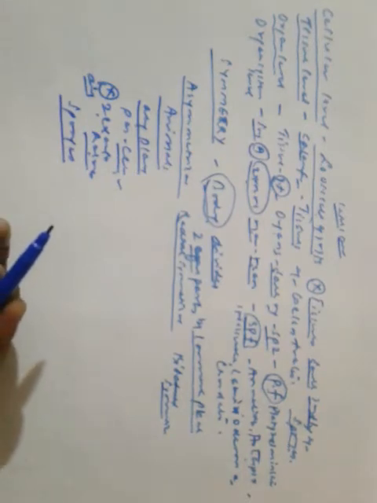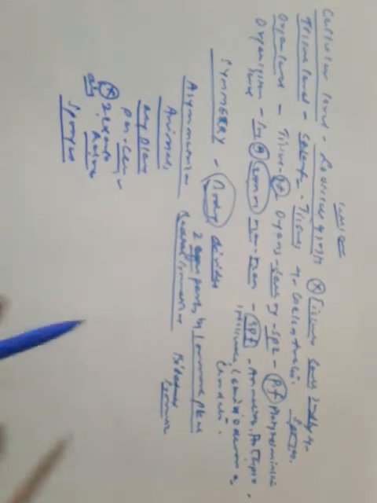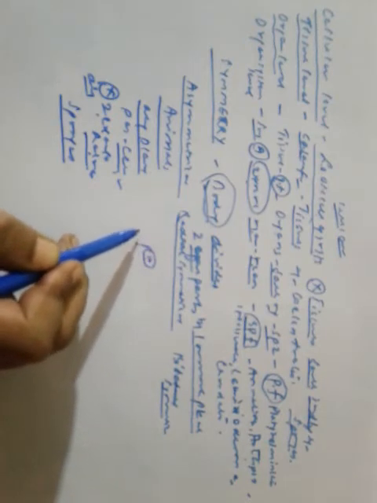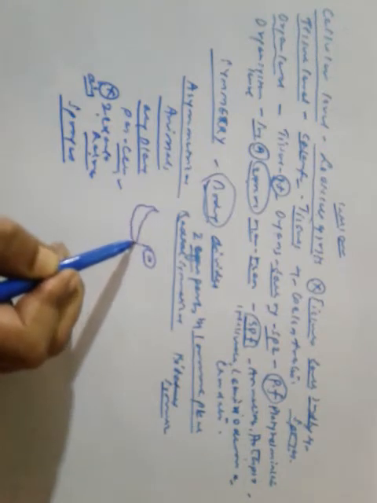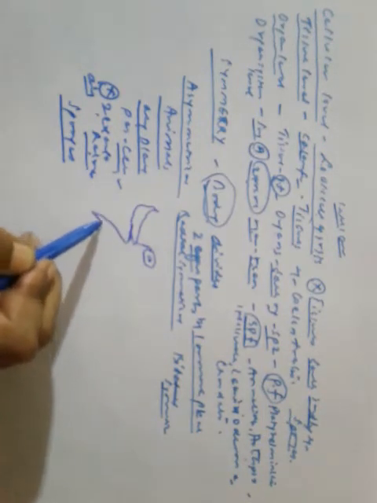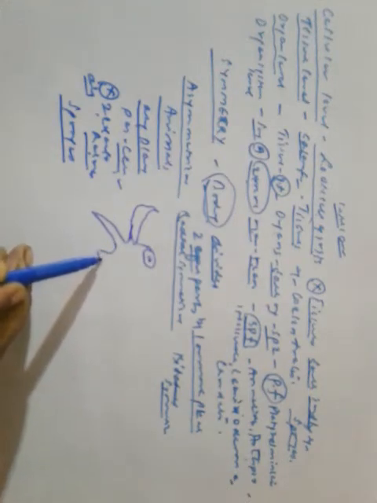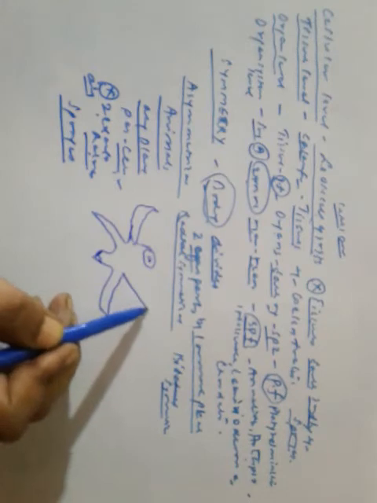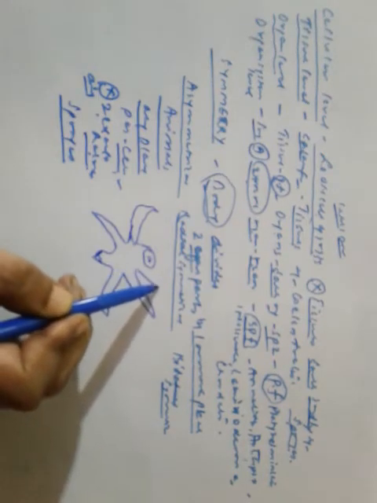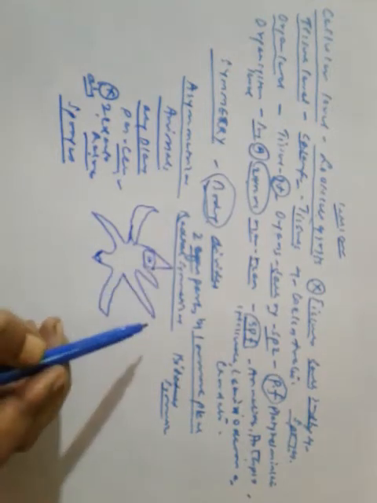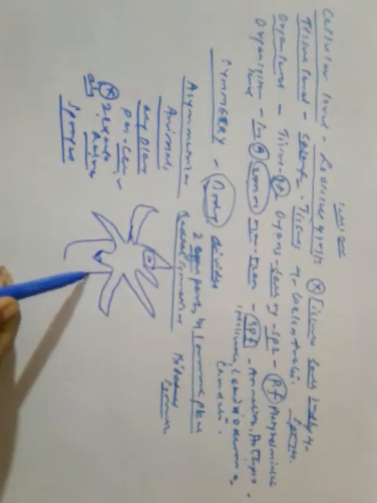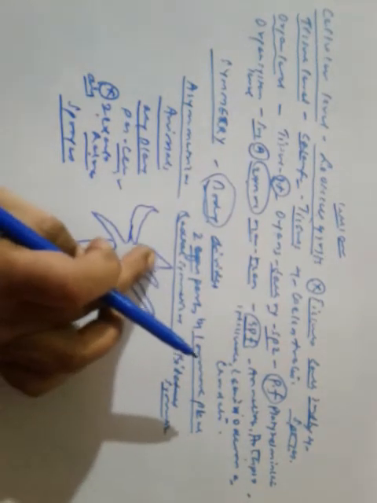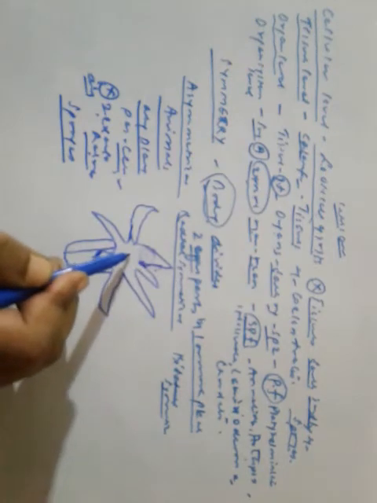Radial symmetry: any plane passing through the central axis. Let's make a figure first. The mouth must be here.